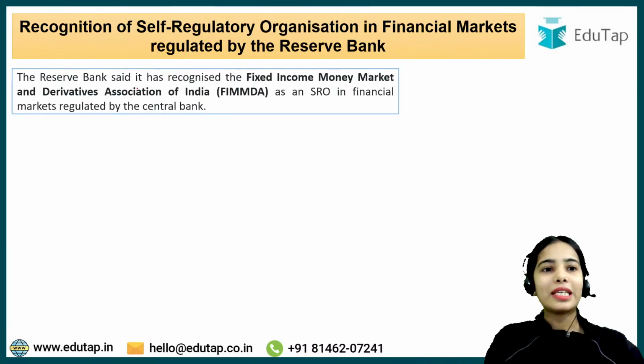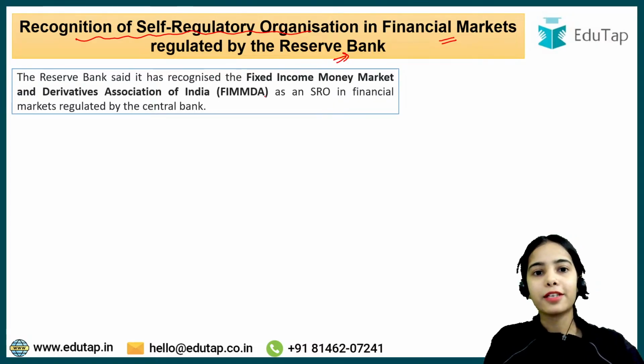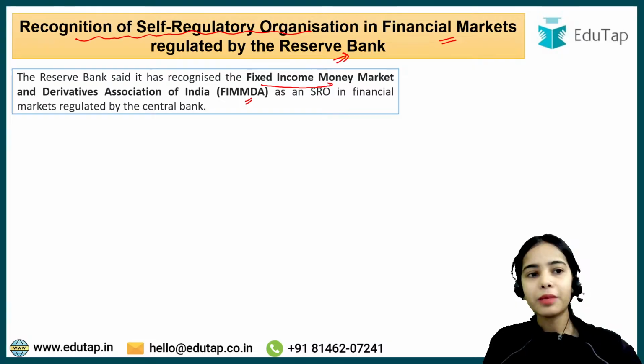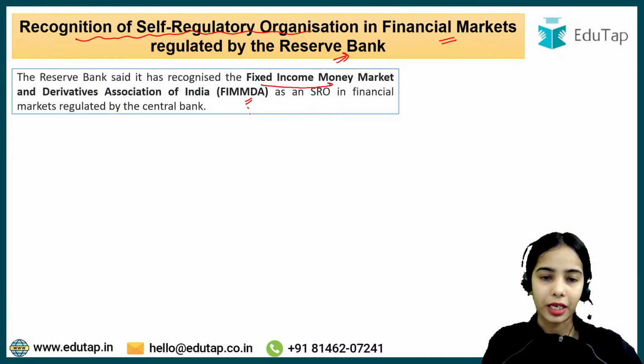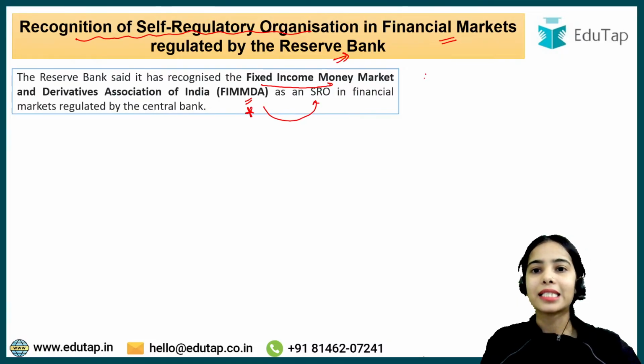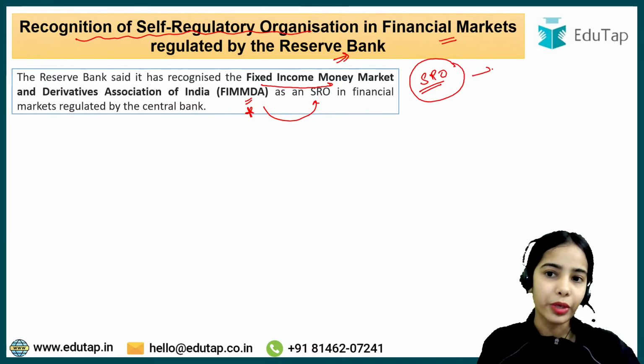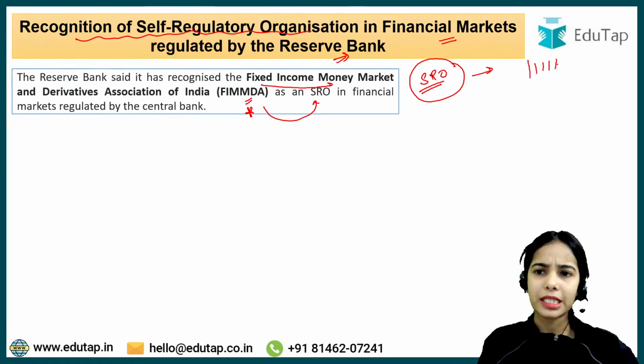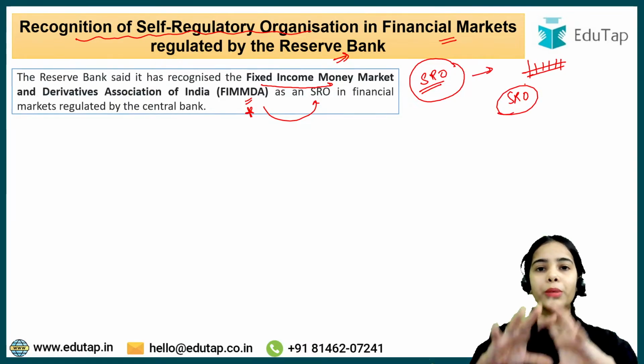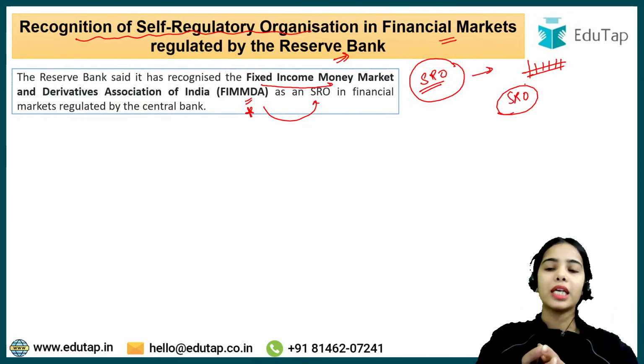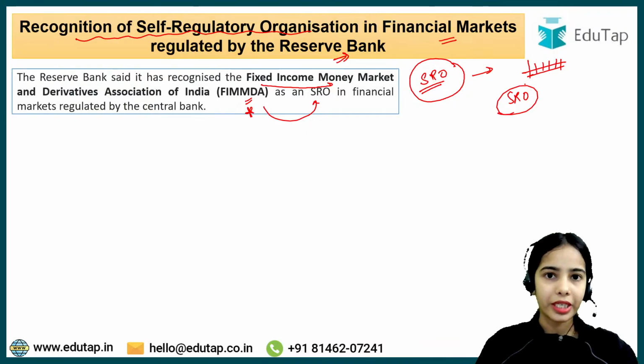Okay. So now let's start with the first news article, that is recognition of SRO in financial markets regulated by the Reserve Bank of India. First of all, the Reserve Bank has recognized the FIMMDA, the Fixed Income Money Market and Derivatives Association of India. Now the FIMMDA has been recognized as a self-regulatory organization. How many of you have heard about this term, self-regulatory organization? I have taken multiple sessions on it, because there was an omnibus framework that was released for SRO. That was the framework for the banks and the other regulated entities.